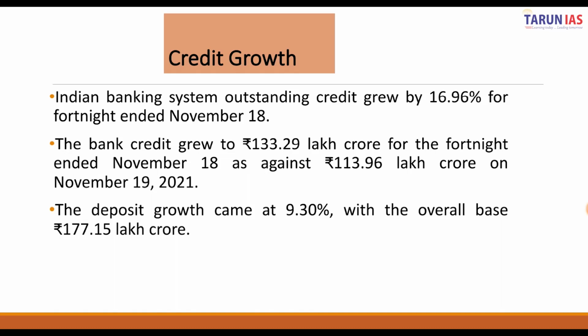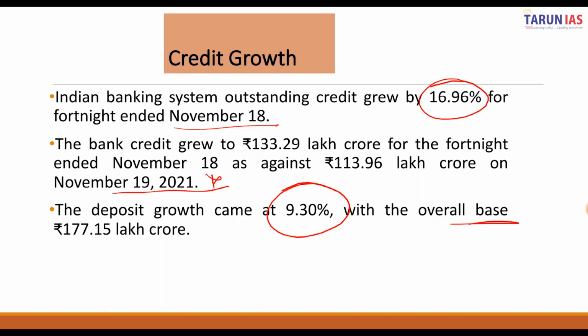The credit growth is that the Indian banking system's outstanding credit grew by 16.96% for the fortnight which ended on November 18. The bank credit grew to rupees 133.29 lakh crore for the fortnight ended November 18 as against rupees 113.96 lakh crore on November 19, 2021. The deposit growth came at 9.30% with the overall base at 177.15 lakh crore.